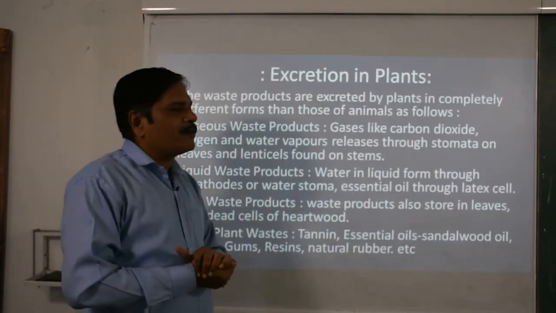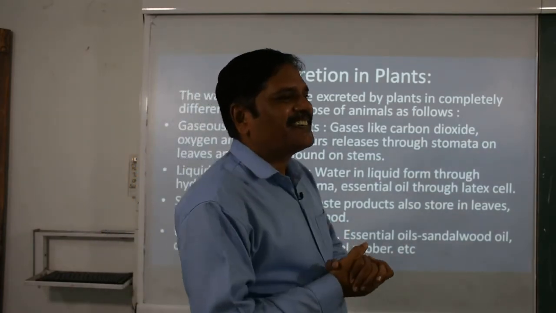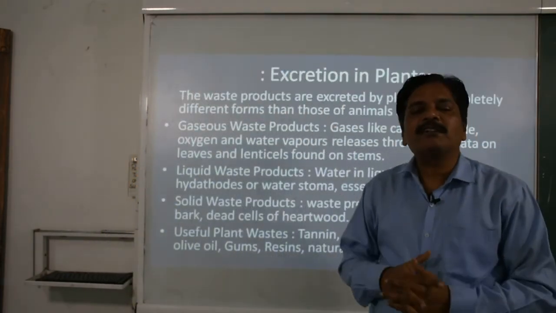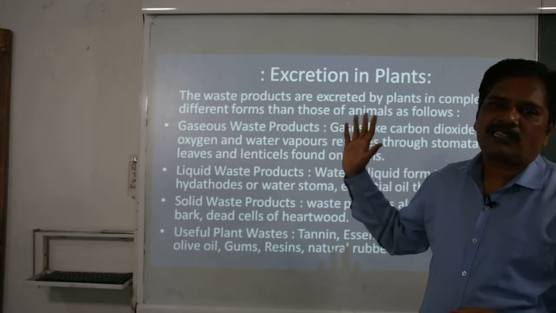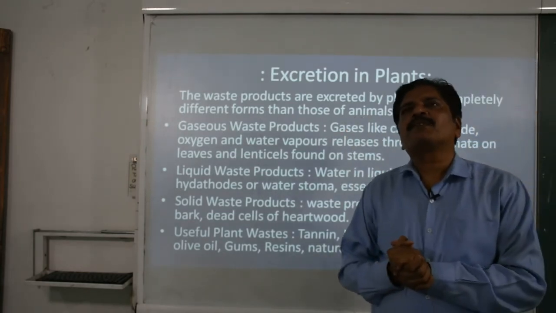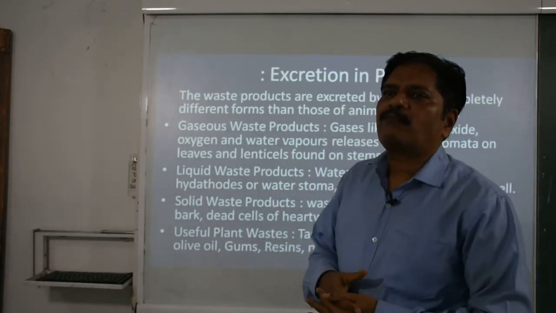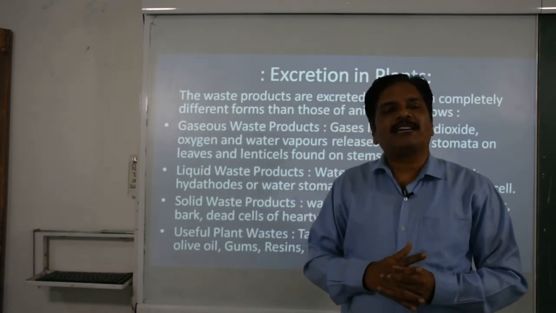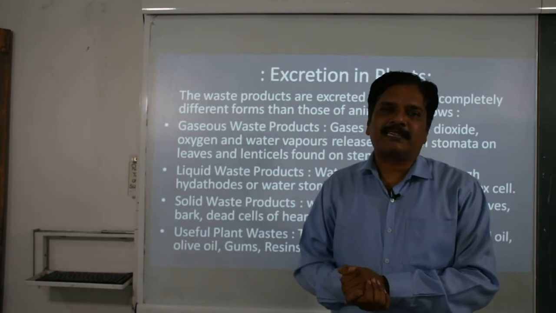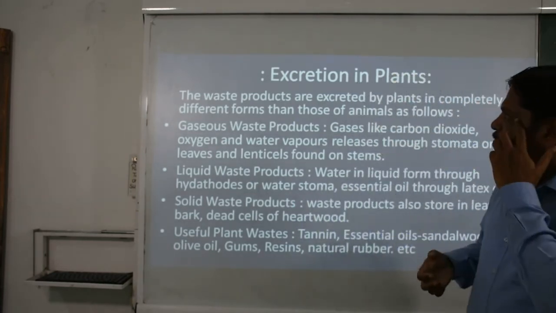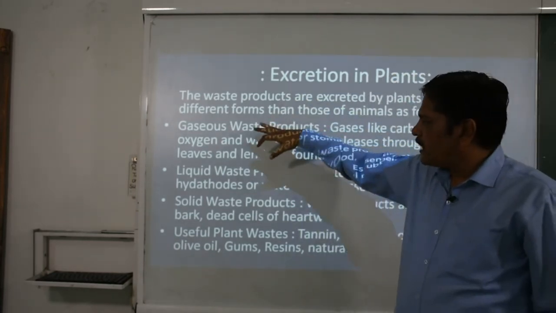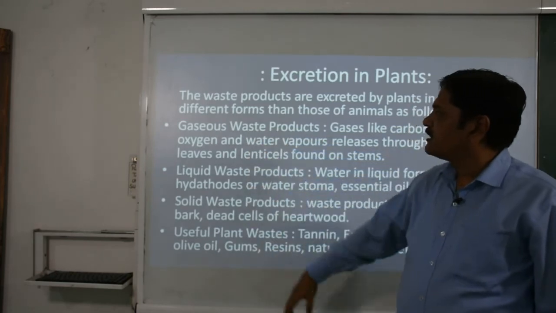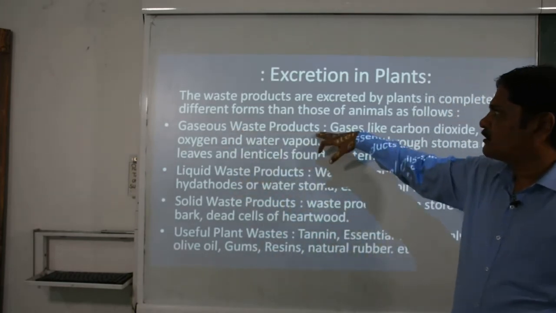Now we move forward. This is all about excretion in animals. Now we are moving towards excretion in plants. Basically, no specific catabolic process is performed, and that's why there is no specific excretory organ, clear. If you observe, there are four categories. One is the gaseous waste product.